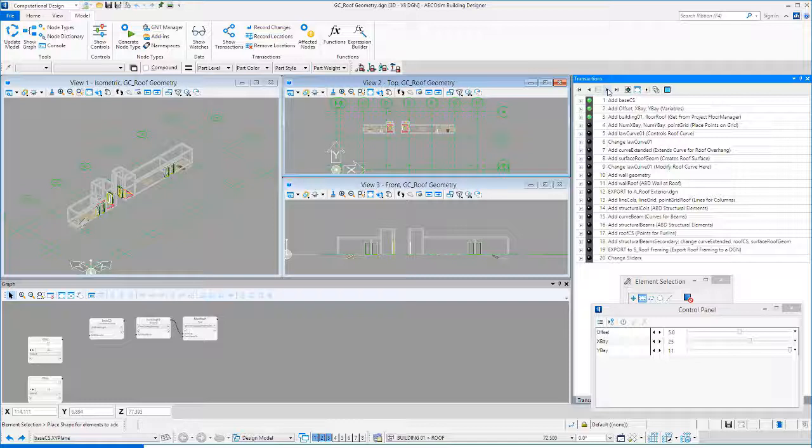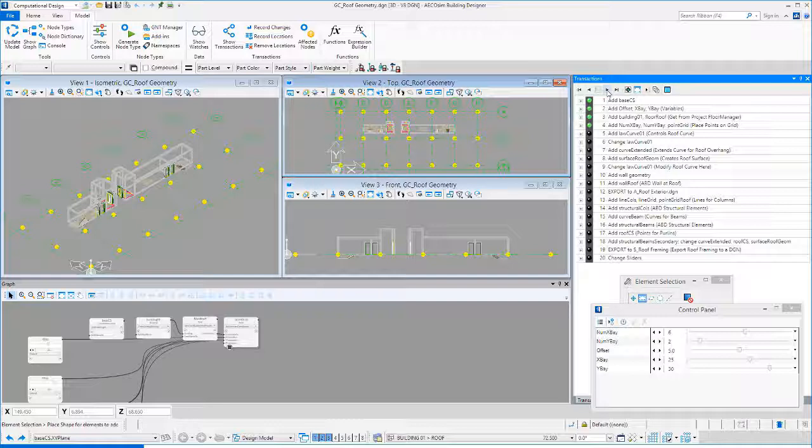The next step is to add building and floor nodes. These are basically reading the information that's in our floor manager for Building Designer and establishing those same ACS planes here in the Generative Components model. So again, if changes were made to the floor manager, they would be picked up here in the Generative Components model as well.